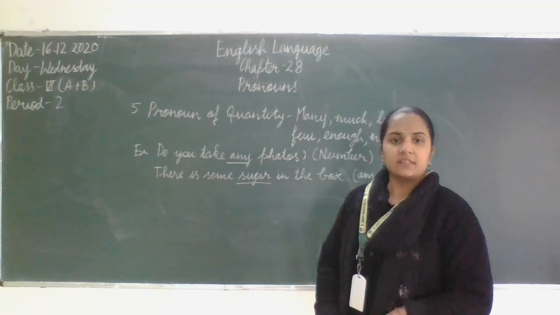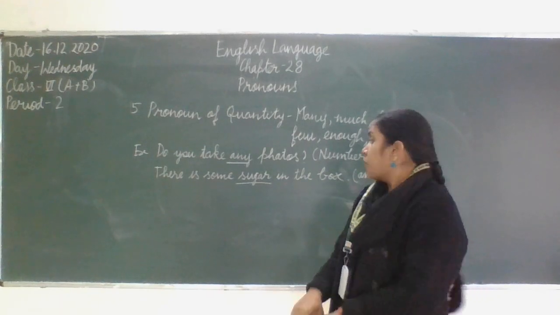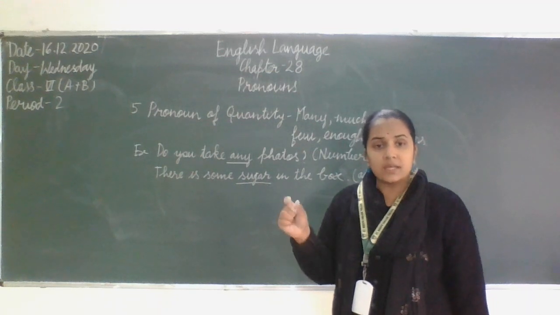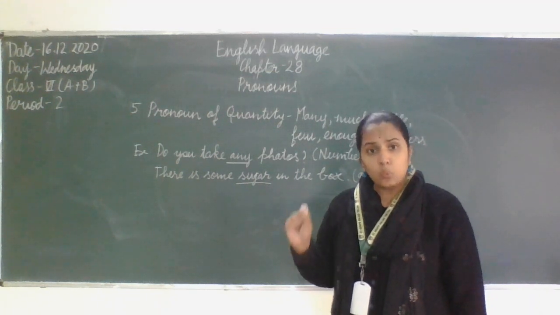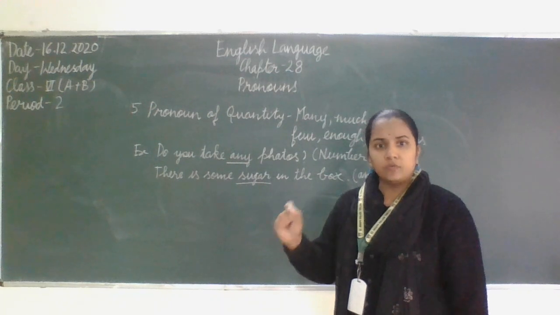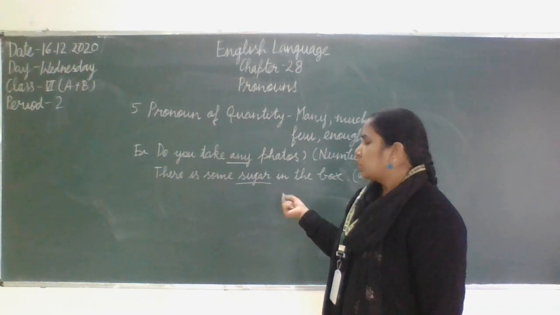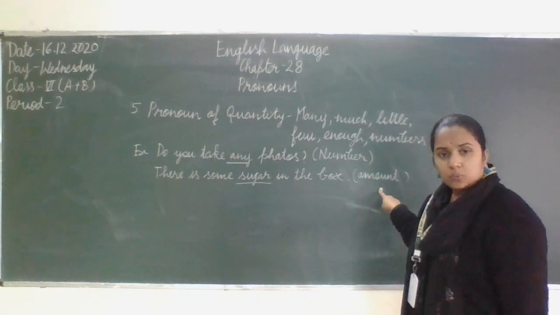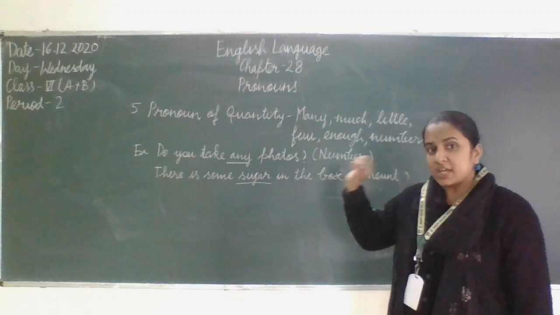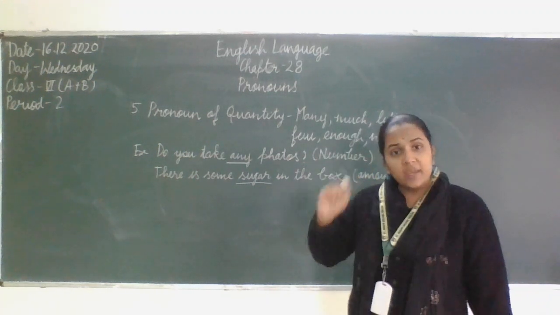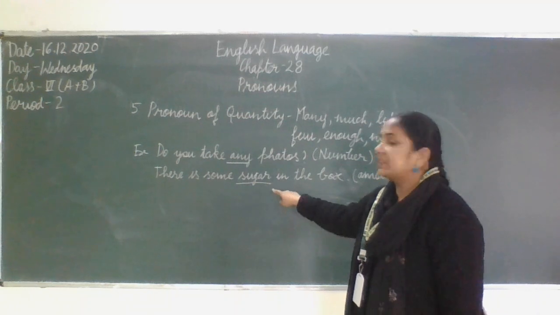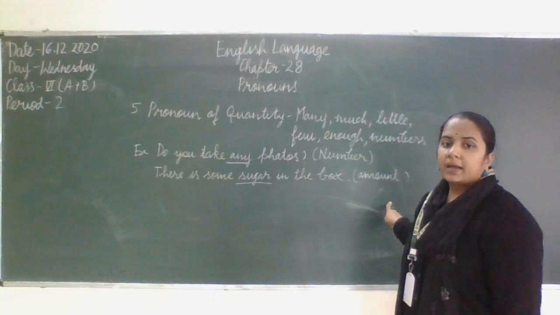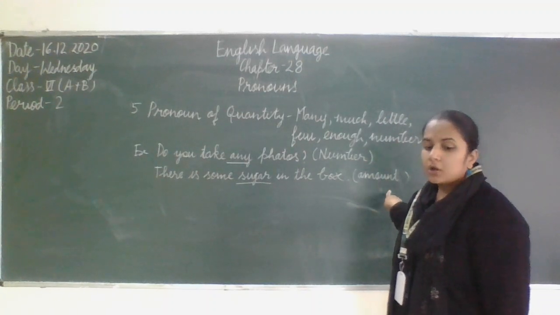For the photos, we can say 1 photo, 2 photo, 3 photo. For the sugar, we cannot say 1 sugar, 2 sugar. We have to add some quantity, some unit with it to give it a number. 200 grams, 300 grams. So it is the amount. It is not the number. When we use just number, we call it number. When we use some unit of measurement with the number, then it is quantity. So this is the example for the number, and here this is the example for the quantity.